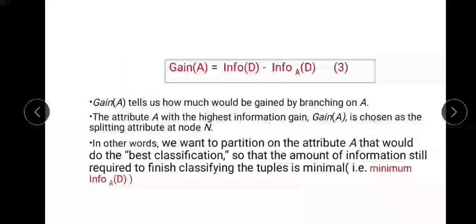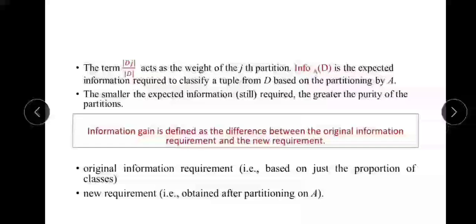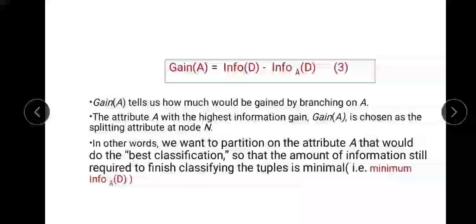So we can calculate gain of A as the difference between the original information requirement and the new requirement. So this is equation number 3, where we have calculated the gain of A is equal to information of D minus information of A of D. So from gain of A, we are going to get how much information would be gained by branching on attribute A. So the attribute A with the highest information gain is chosen as the splitting attribute at node n.